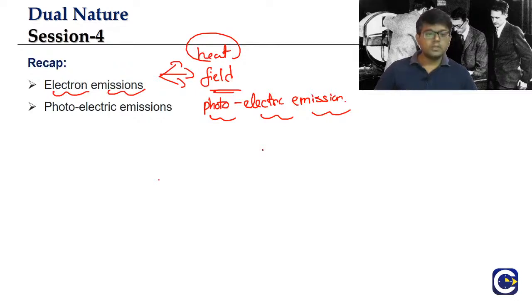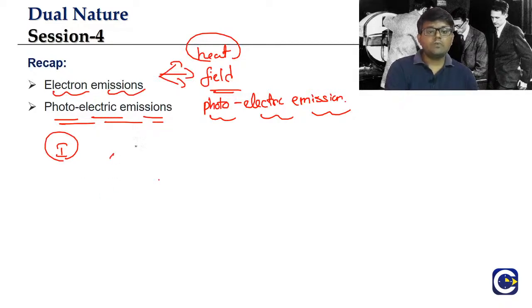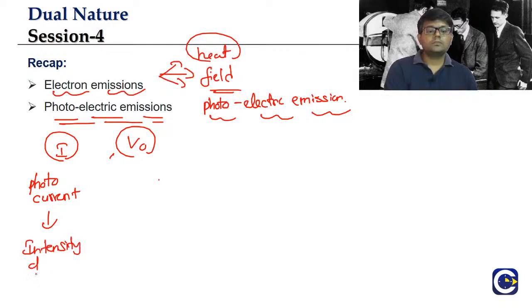Clear guys? So in the photoelectric emission we have seen what the observations are. What factors will affect the photocurrent, what factors will affect the stopping potential. What have we observed? The photocurrent will depend upon what? Intensity of the light used.